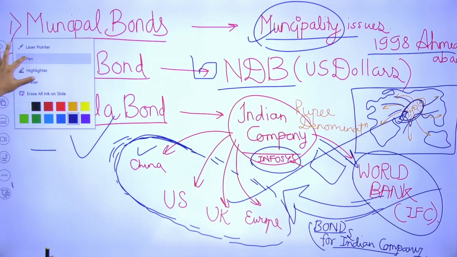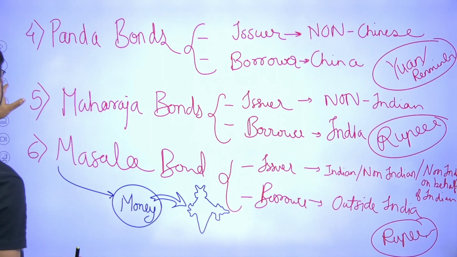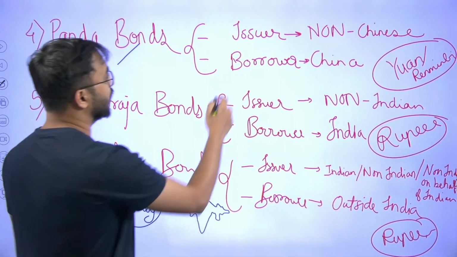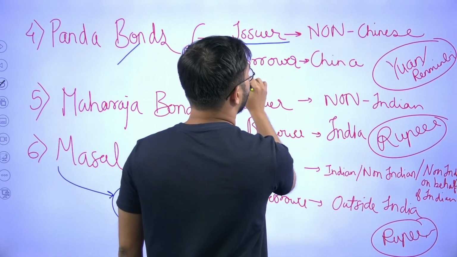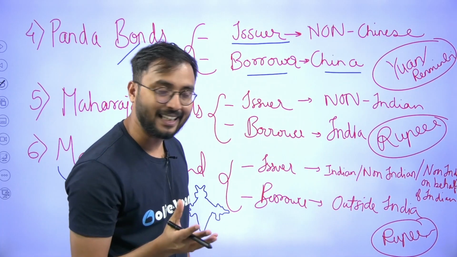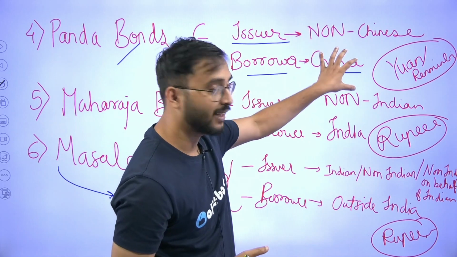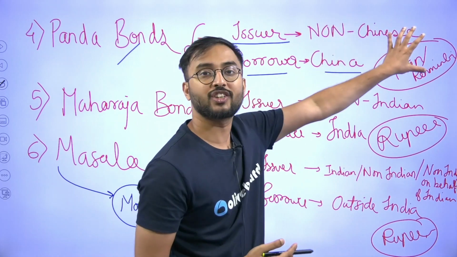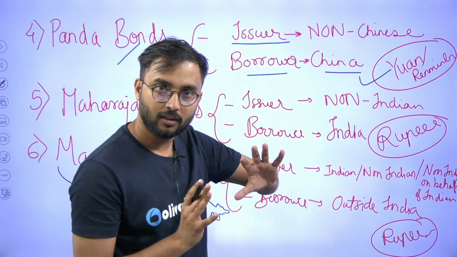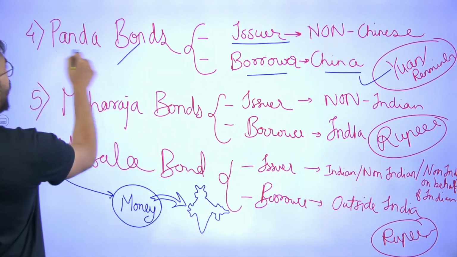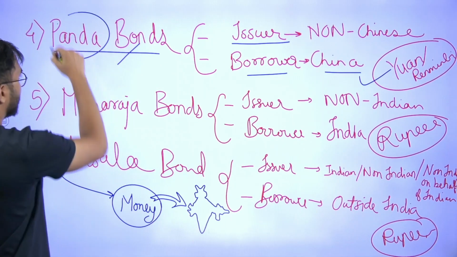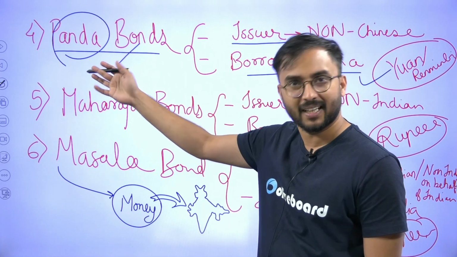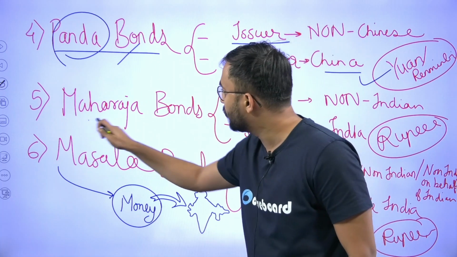Okay. Now, the next type is panda bonds. What is panda bonds? It's nothing but here the issuer is non-Chinese and the borrower is China. So the money is borrowed in China, denominated in yuan or renminbi, and the issuer is non-Chinese. That means similar to masala bond only. Masala bond is for India. Panda bonds is for China. Okay, because panda is also found in China, right? So you would have heard the term panda diplomacy. It's a Chinese term. So therefore panda bonds. Then Maharaja bonds.